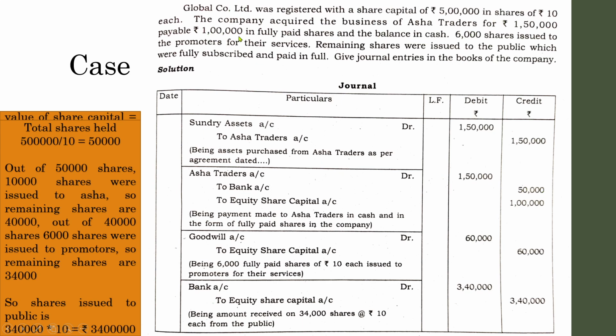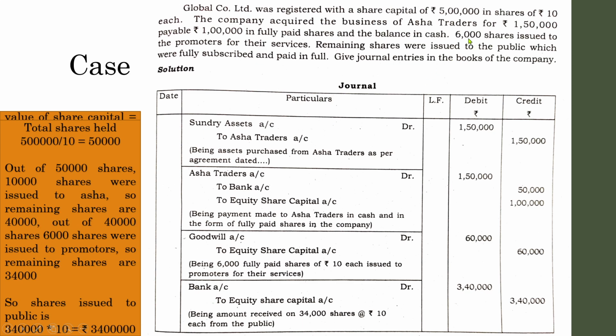So what was the number of shares? The value of one share is 10. So number of shares means 1 lakh divided by 10, that will be 10,000 shares. So out of 50,000 shares, 10,000 shares were issued to Asha. So the remaining shares will be 40,000. Out of 40,000, the Global Company issued 6,000 shares.